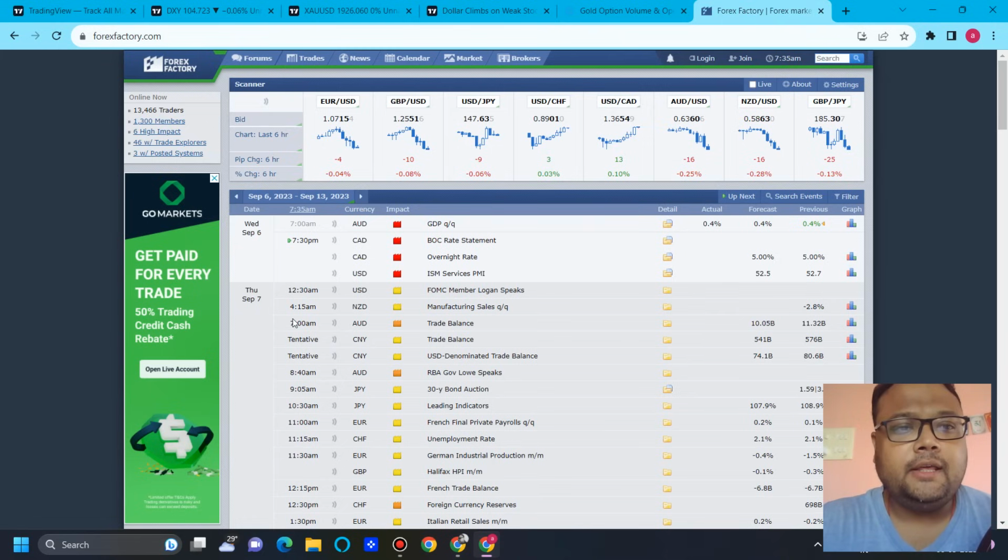But if we look at the economic calendar, we can see that today we have news coming up in the evening, meaning in the US session. So be careful. The market will be volatile and may show some crazy moves. Try to close your positions before the news, because your stop loss may not work because of high volatility and slippage.